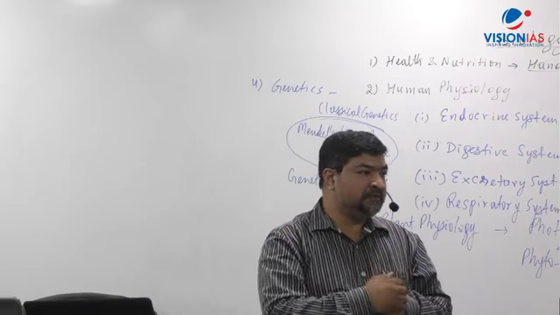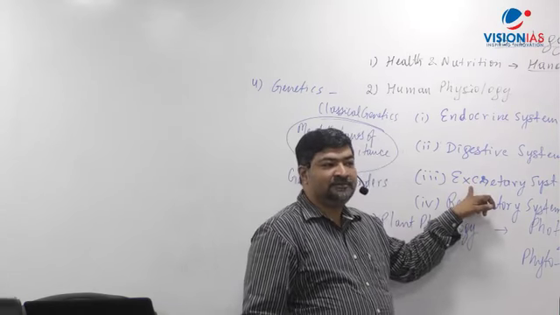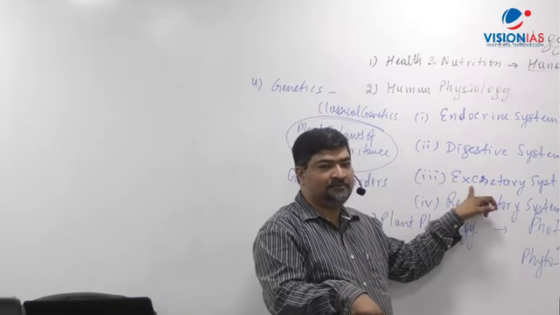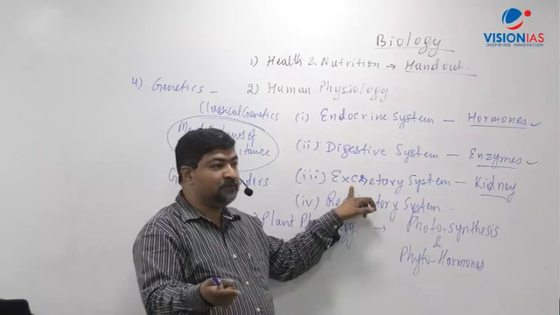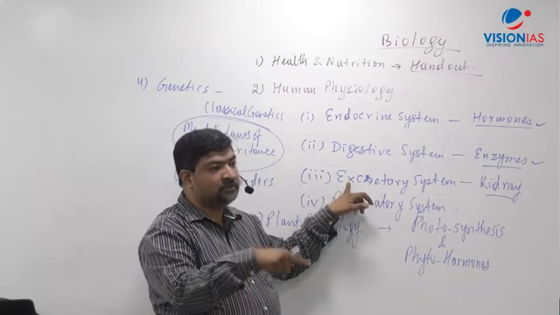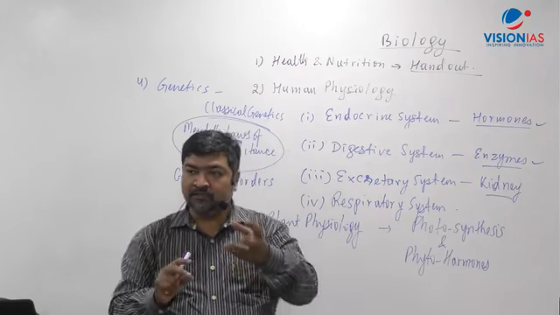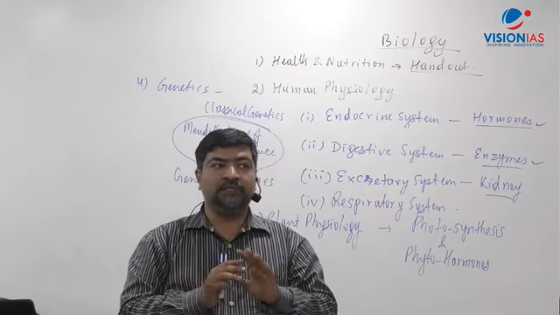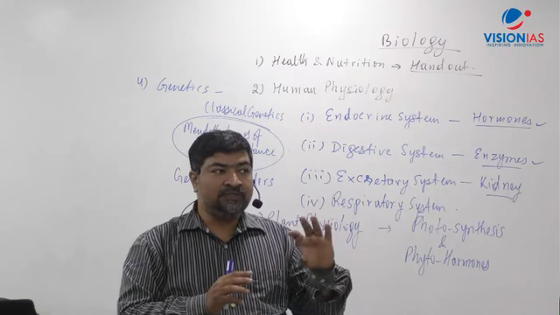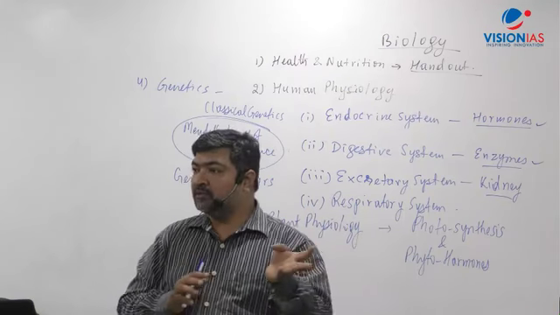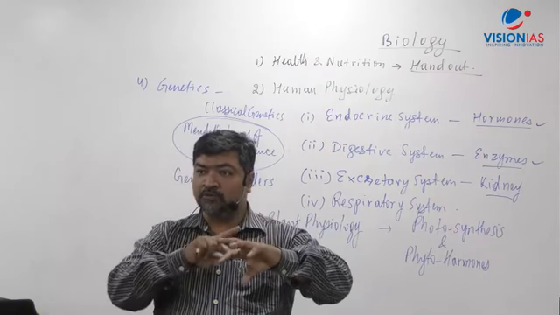So let's say kidney. Kidney is an organ. What is the role of kidney? Excretion. But it is also an endocrine gland because it also secretes hormones which can control the functional excretion or other things, right? So it could be both. Any organ can have both exocrine and endocrine. But mostly, remember that hormones are linked with endocrine gland. It is always said endocrine system. You'll never come across exocrine system, though a particular organ can be both.